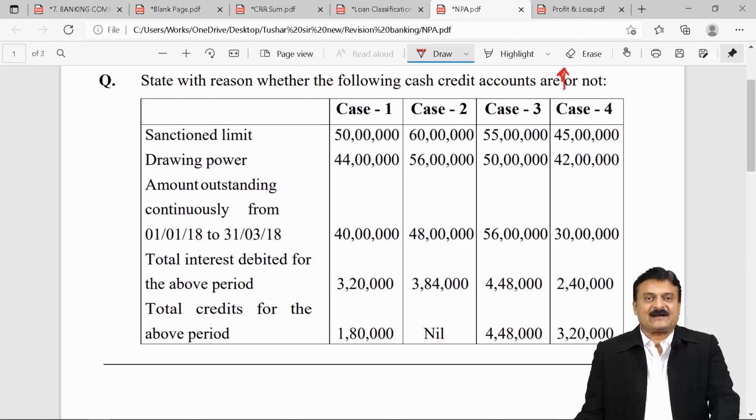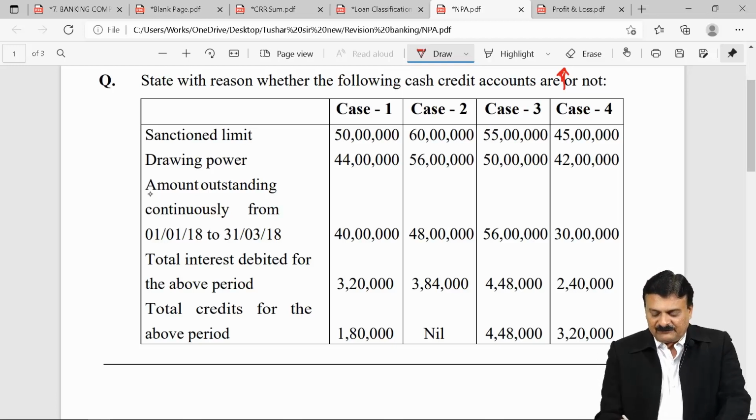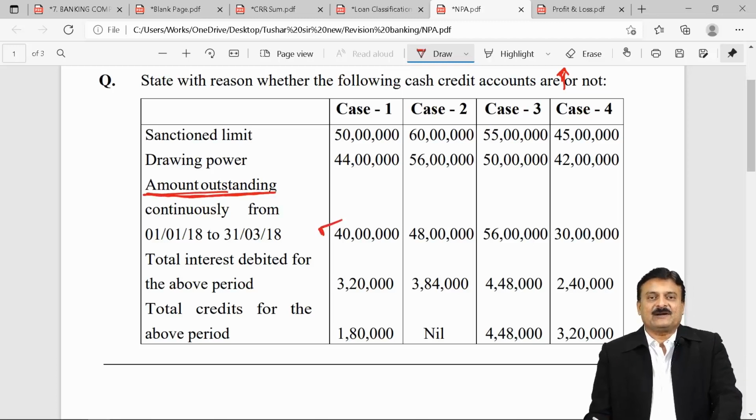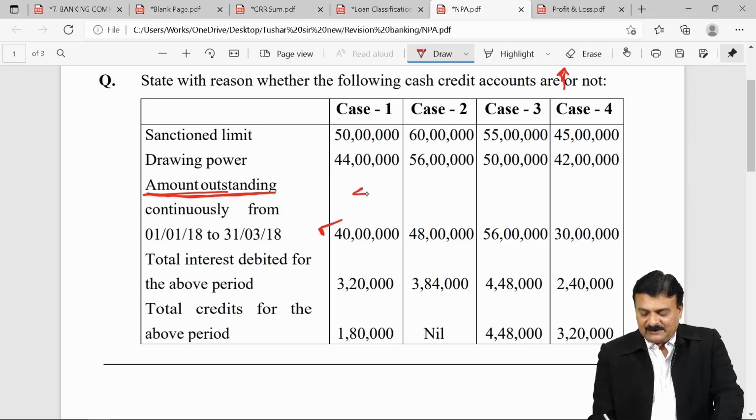Sanction limit 50 lakh. I'm going through case 1. Drawing power 44 lakh. Amount outstanding continuously from 1st January to 31st March, January 31, February 28, March 31, 90 days, is 40 lakhs. And this 40 lakhs is naturally less than the sanctioned limit. So the first condition for declaring that as NPA is not fulfilled. Go ahead.